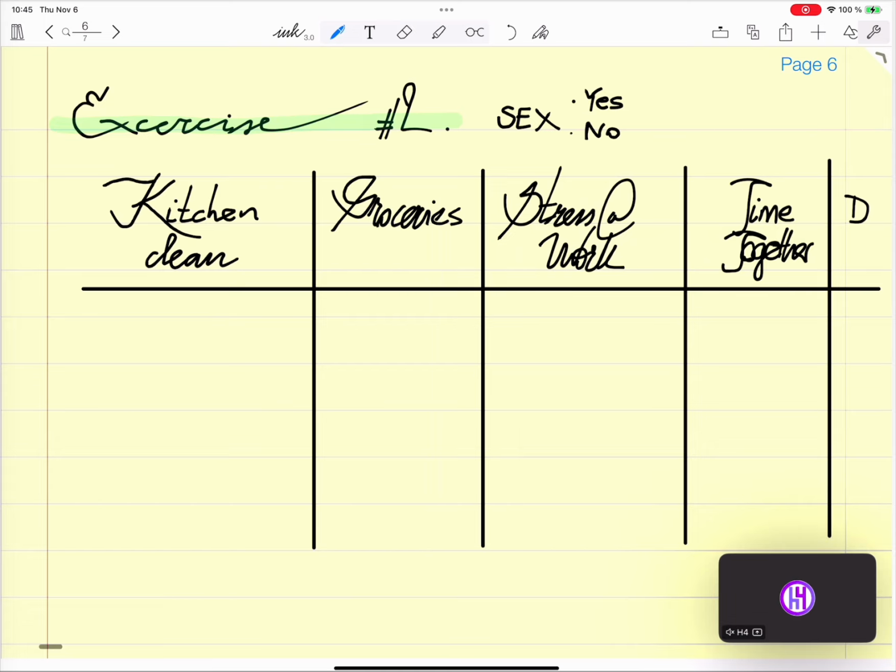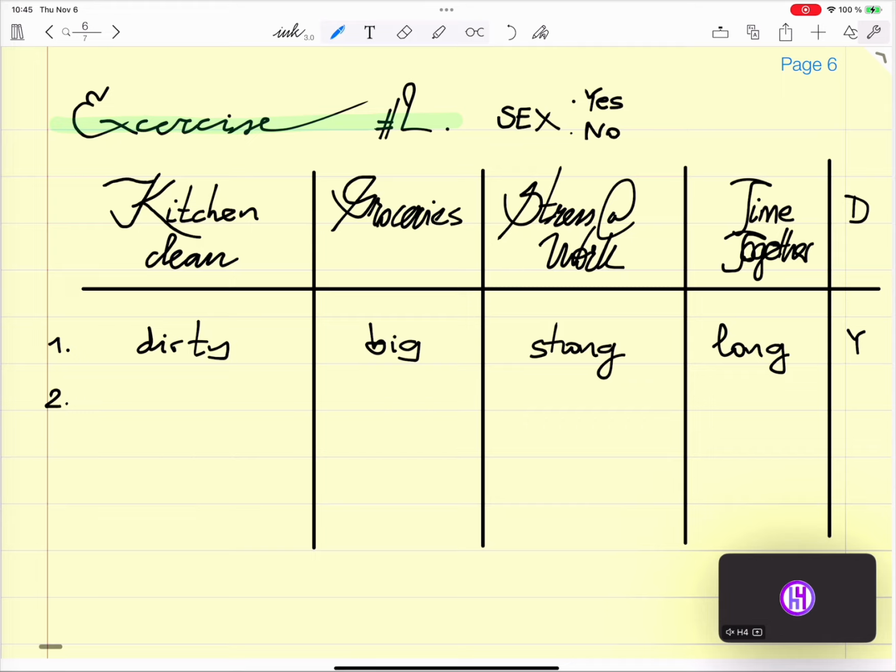So the first thing: the kitchen is clean. The first week the kitchen is dirty, the groceries are big, so you bought a lot, the stress at work is strong, time together long. This week you have sex.